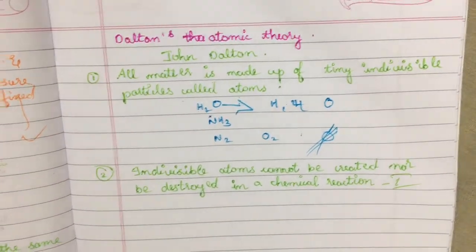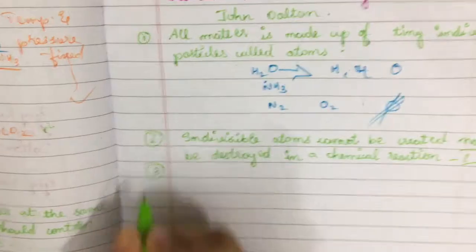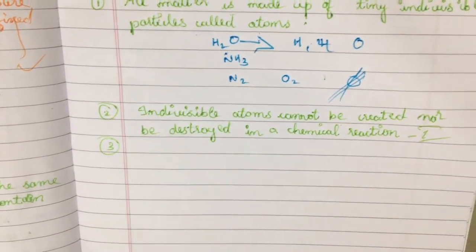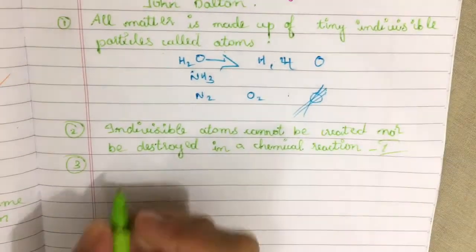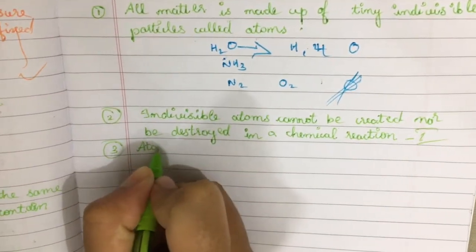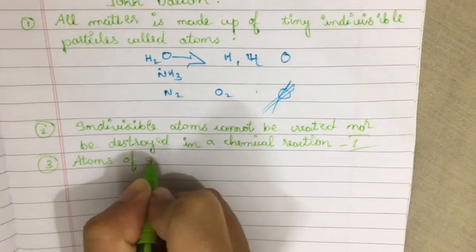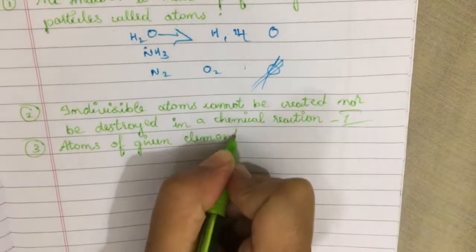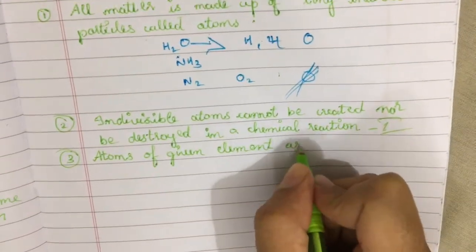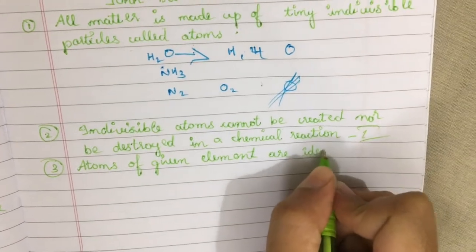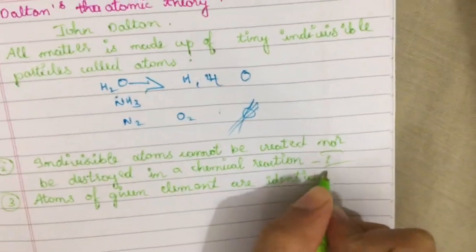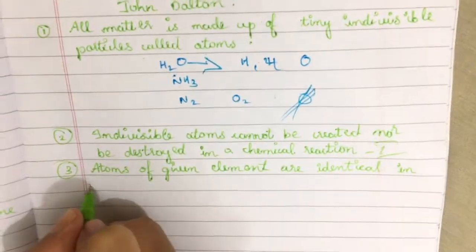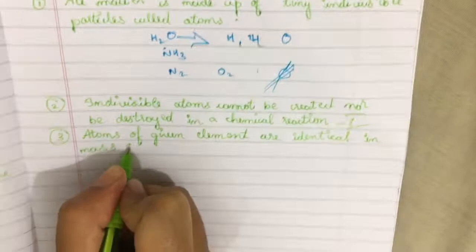And next is the third postulate: atoms of a given element are identical in mass and chemical properties.